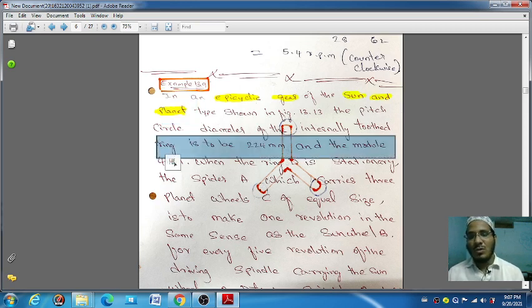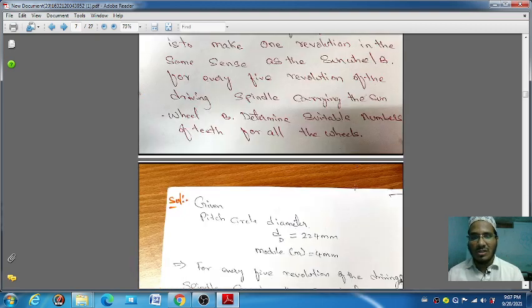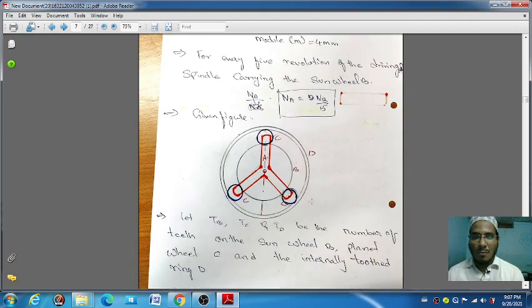Means the pitch circle diameter is given in the problem, and the module is also given, 4 mm. When the ring D is stationary, the question is saying the ring is there here. The 3 rings are there. The ring is at a stationary point and the spider is there. What is a spider? You can see here in that problem, this is your spider.